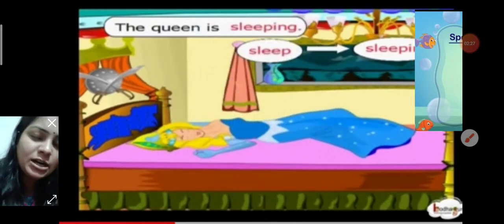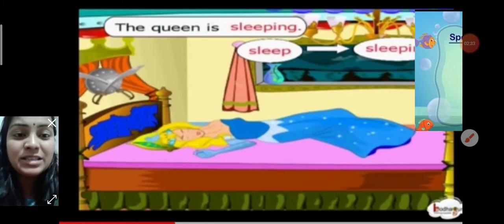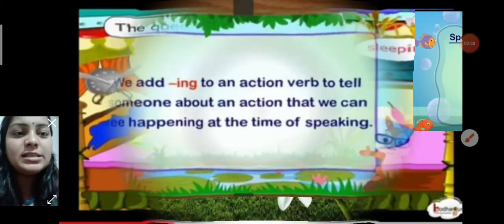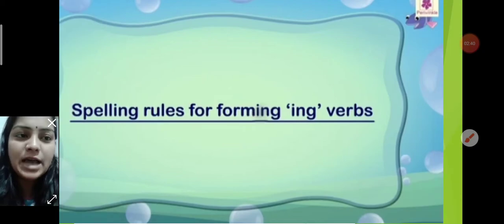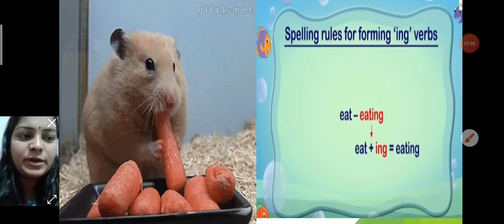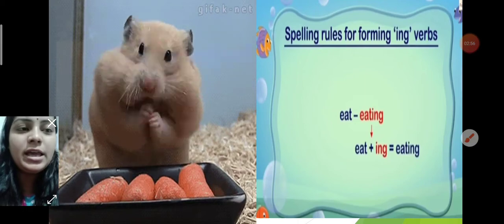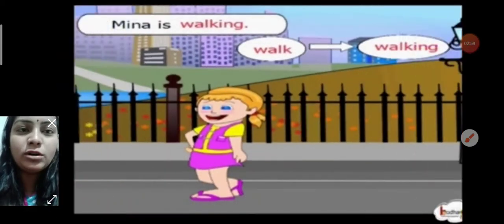Like you can see in this picture, this girl is sleeping. Sleep is a verb, we can say sleep, but this is continuing, so you add ing. Sleep to sleeping. Dance to dancing. So this is your rule number one. Eat plus ing makes eating. It means this rat is continuing eating. Now after that, walk to walking. This girl is continuing walking. So walk is a verb with ing added.